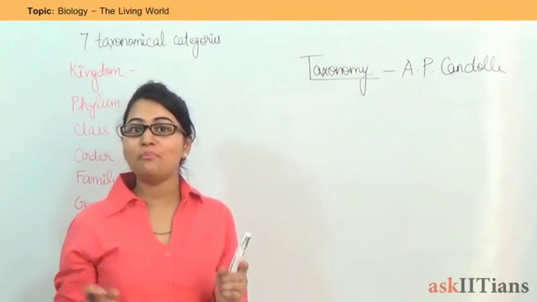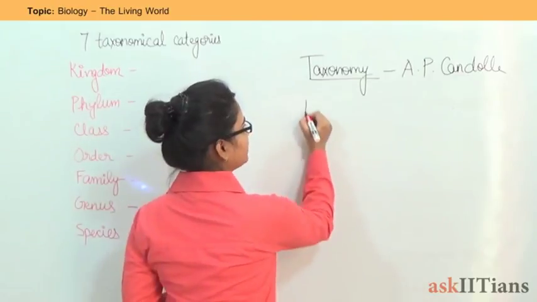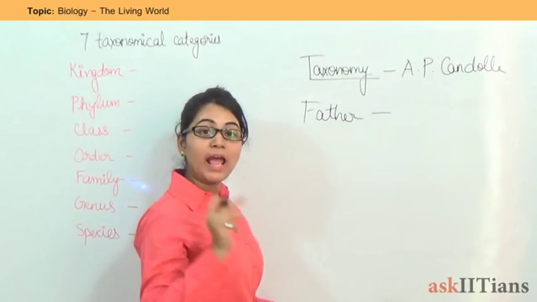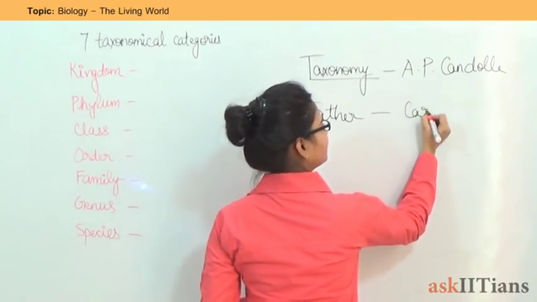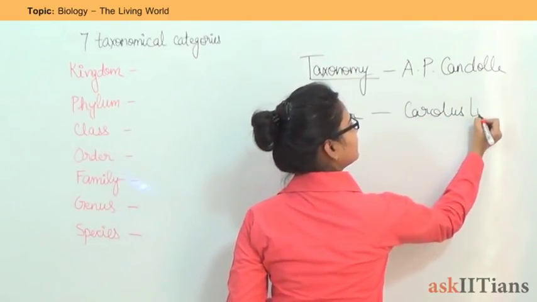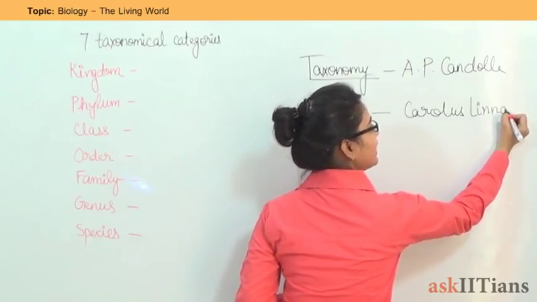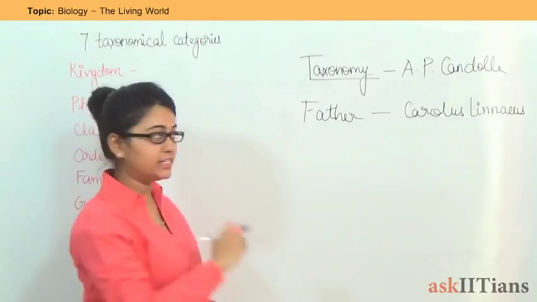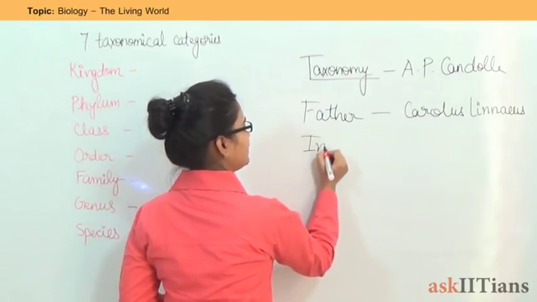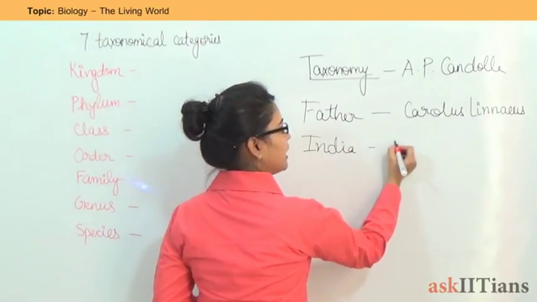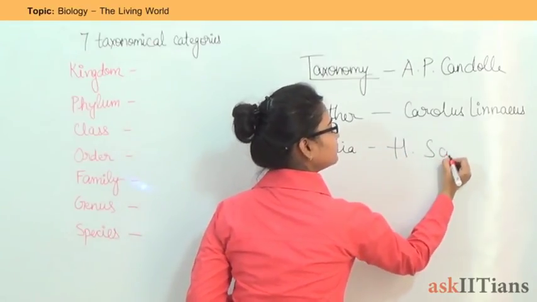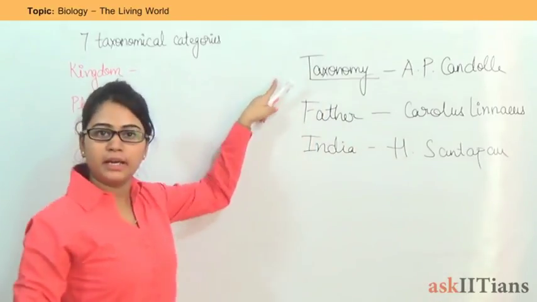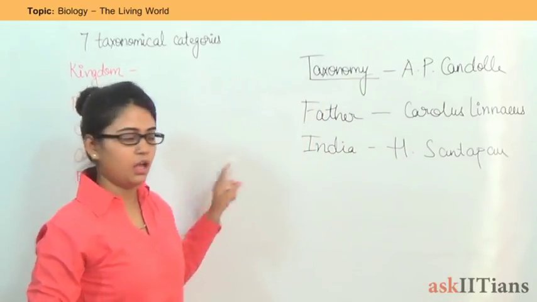But a very important fact, the father of taxonomy is known as Carolus Linnaeus. So, Linnaeus is known as the father of taxonomy, and the father of Indian taxonomy is known as H. Santapau. So, just remember these 3 scientists.